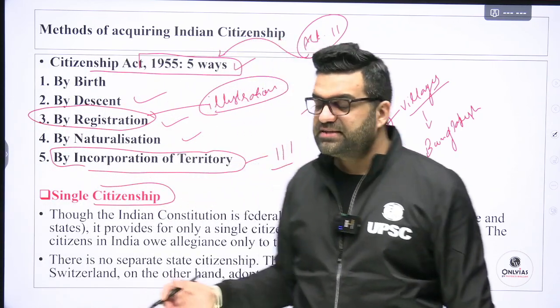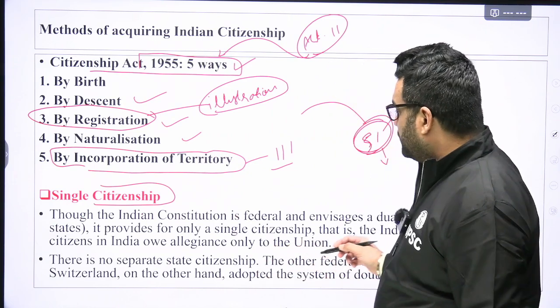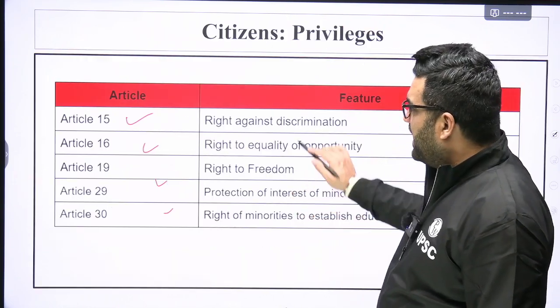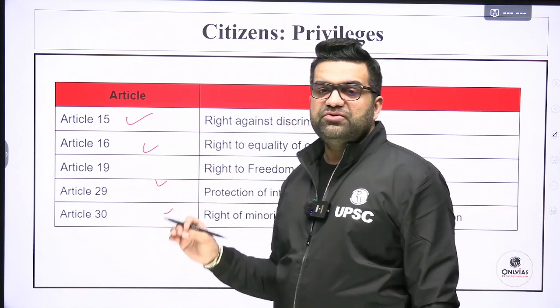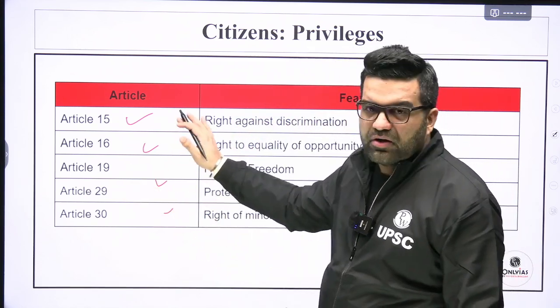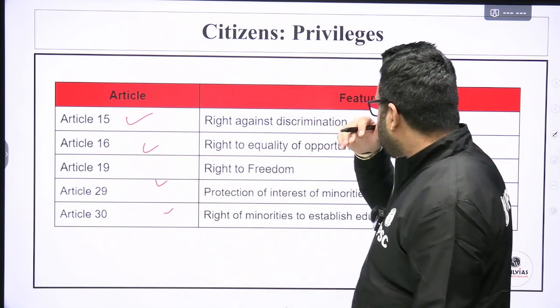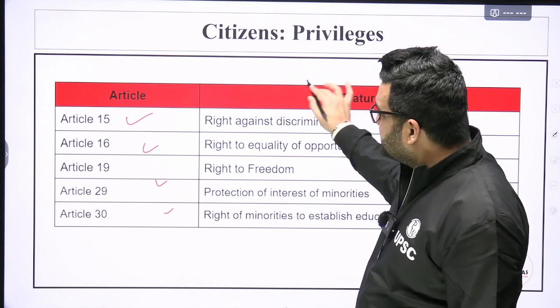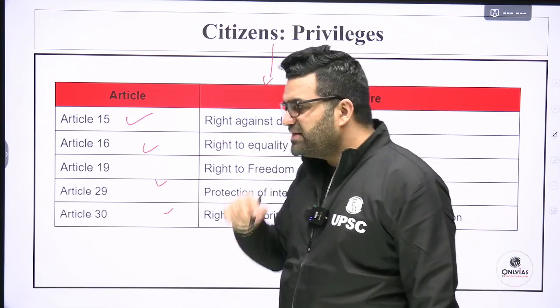Okay, so this is there. Now let's move further. Though the Indian, this has been taken care of. Now, what are the rights which are available to citizens only? A quick revision will not be out of place. Article 15, right against discrimination. Okay, citizens, certain privileges that are given to the citizens.